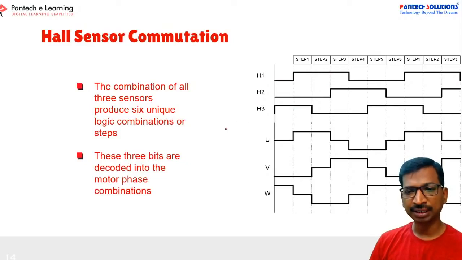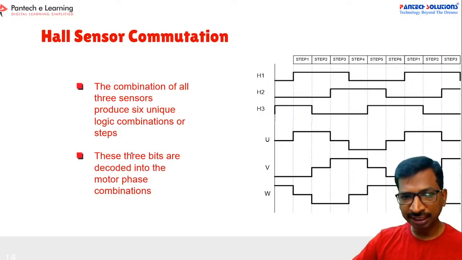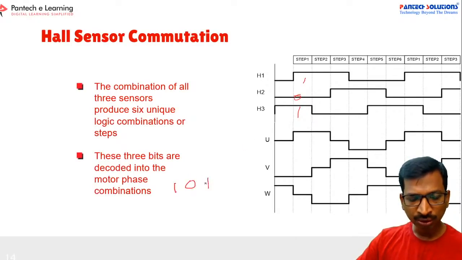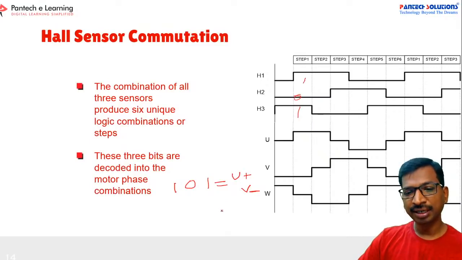Now you have to generate a logic. Earlier we discussed this point also. This is 1, this is 0, and this is 1. So now you have to generate 1 0 1. This is the lookup table. If the sensor value is like this, then we have to enable U positive and V negative.